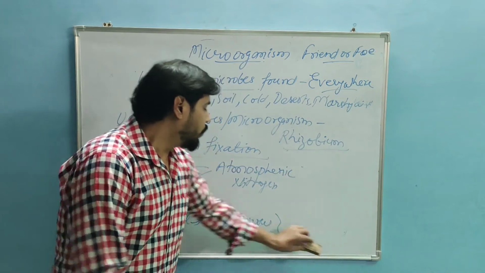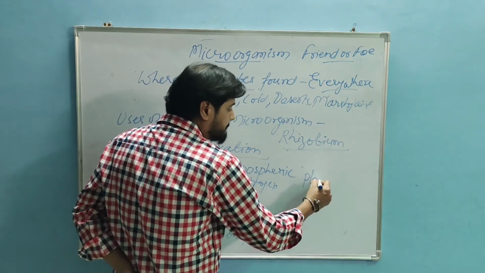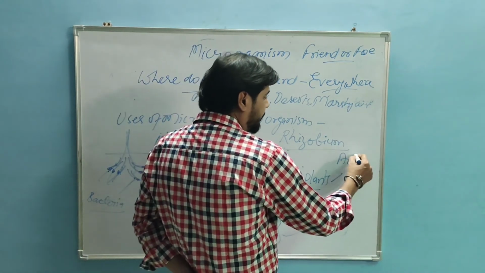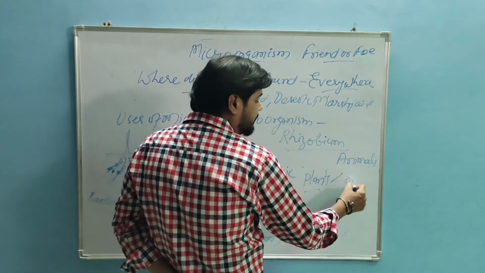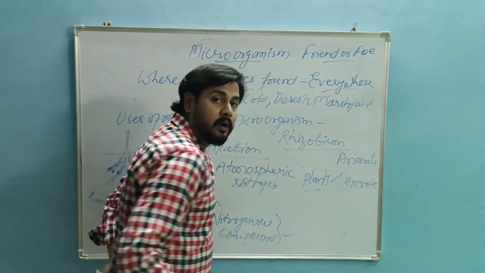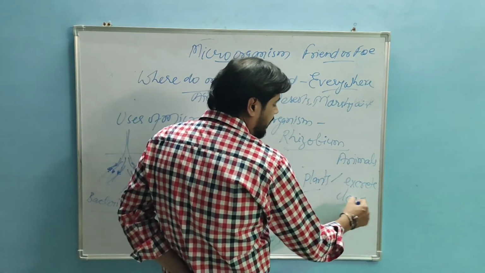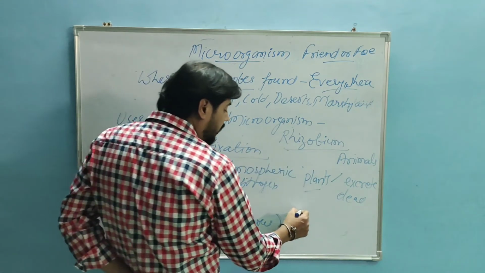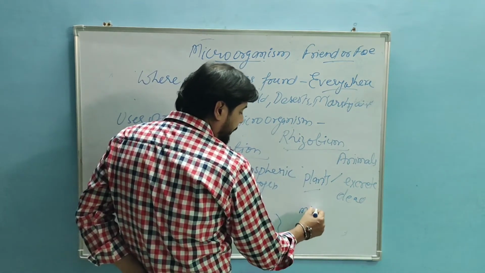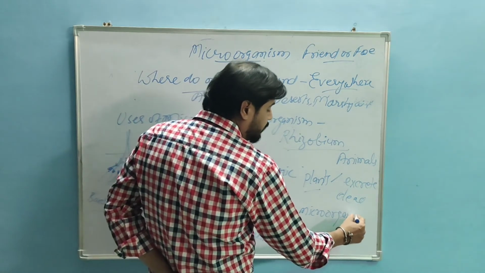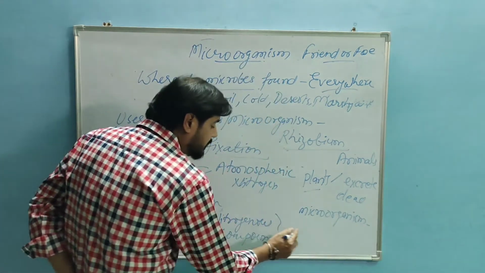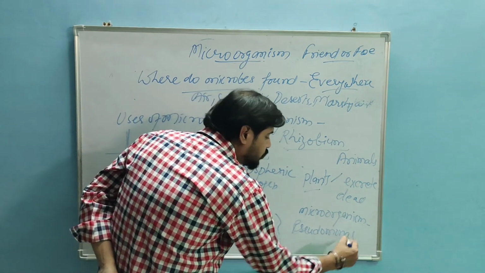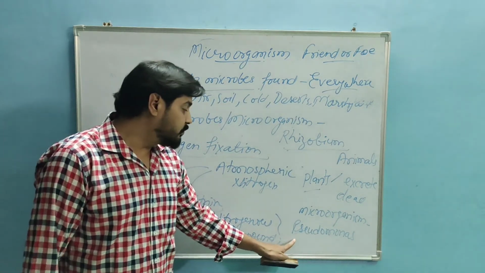Second thing, when these plants are eaten by animals, and when the animals excrete or die, then again a microorganism, Pseudomonas, comes in. Pseudomonas, P for parrot.